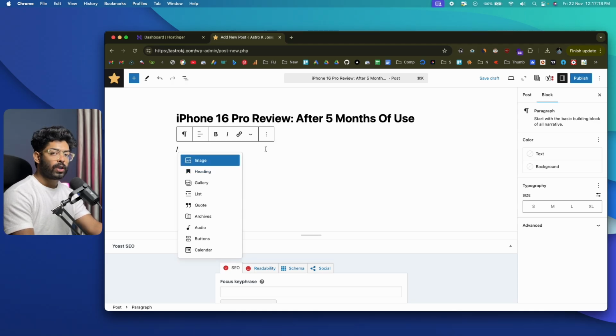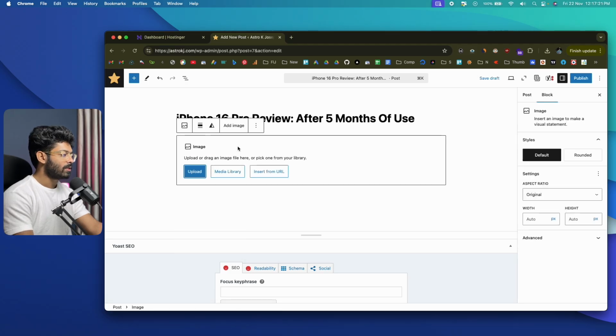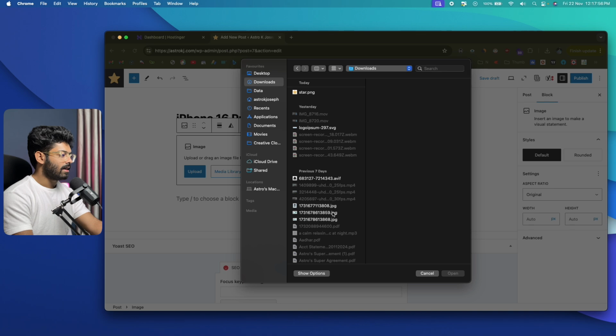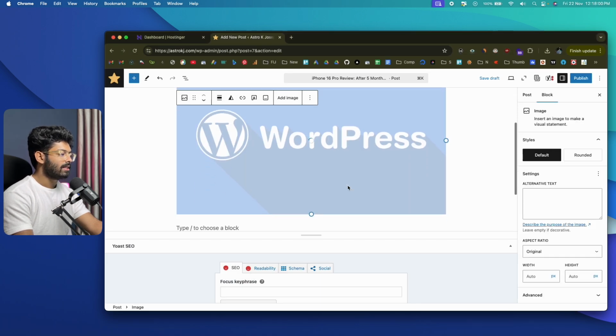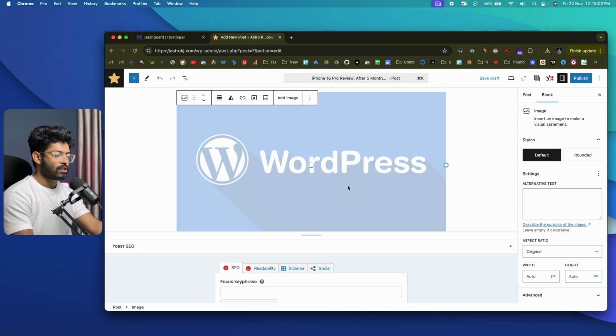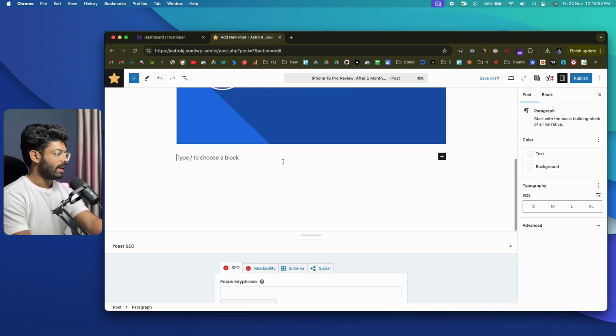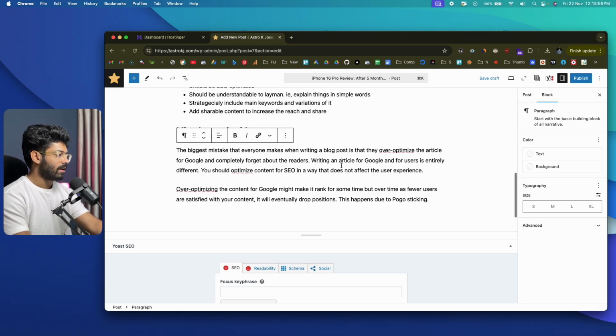For example, let's say I want to add an image. So I can click on this image option and a block something similar to this one will appear. You can click on this upload option and select an image to upload. For example, let me upload this one, click on open. And this way I can easily upload an image to my blog post. Now let me quickly copy and paste a couple of paragraphs right here.